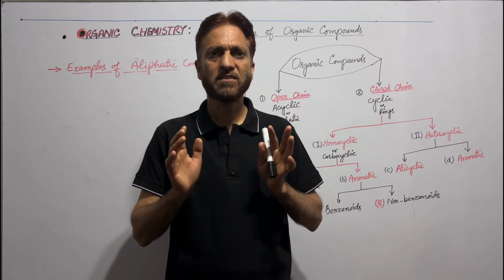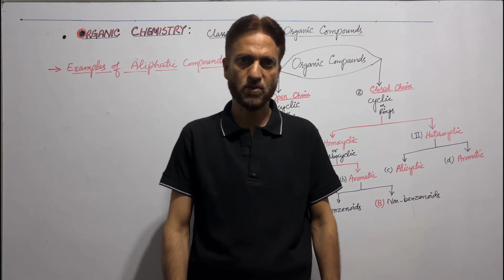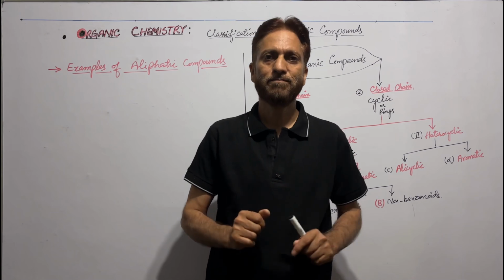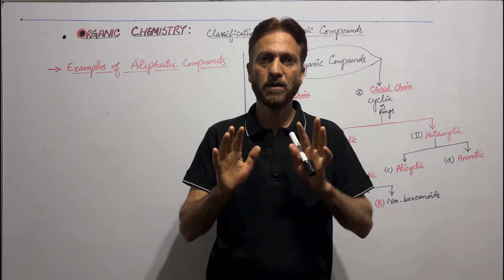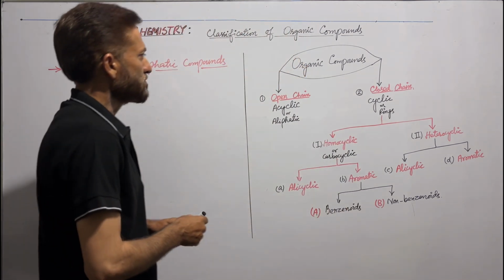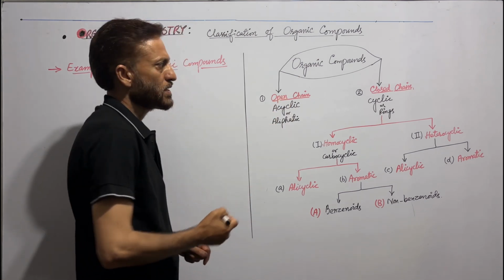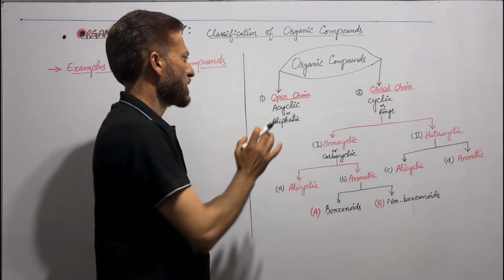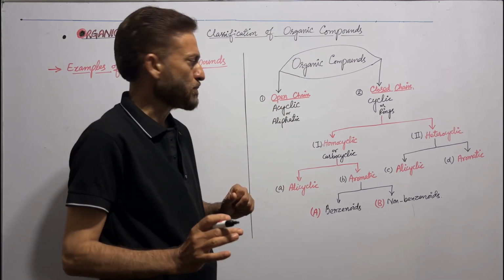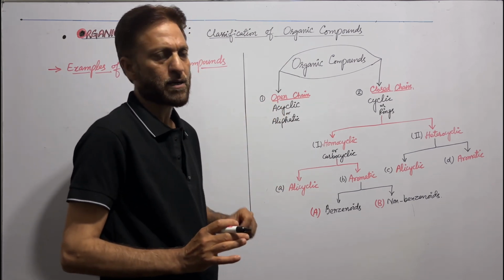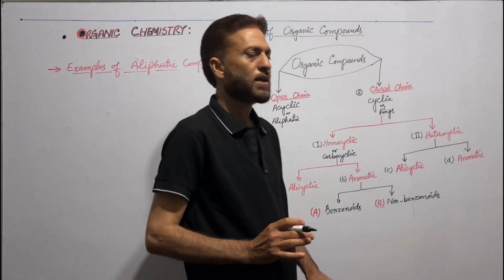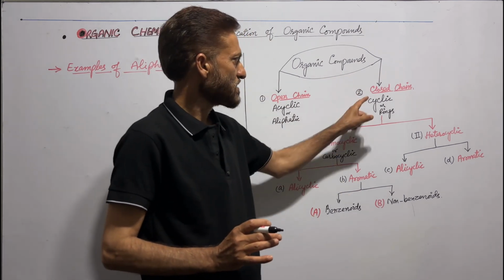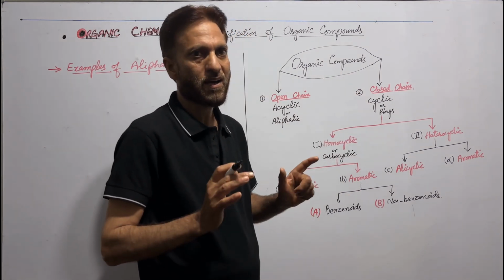Today we will discuss the classification of organic compounds. Organic compounds are broadly divided into two main classes, that is open chain and closed chain. Open chain organic compounds are also known as acyclic organic compounds or aliphatic organic compounds, and closed chain organic compounds are known as cyclic organic compounds or rings.